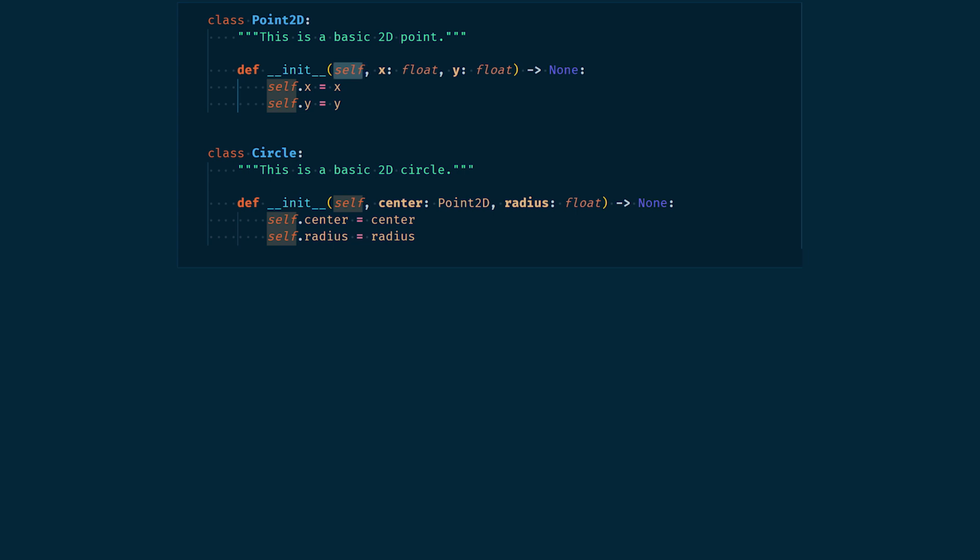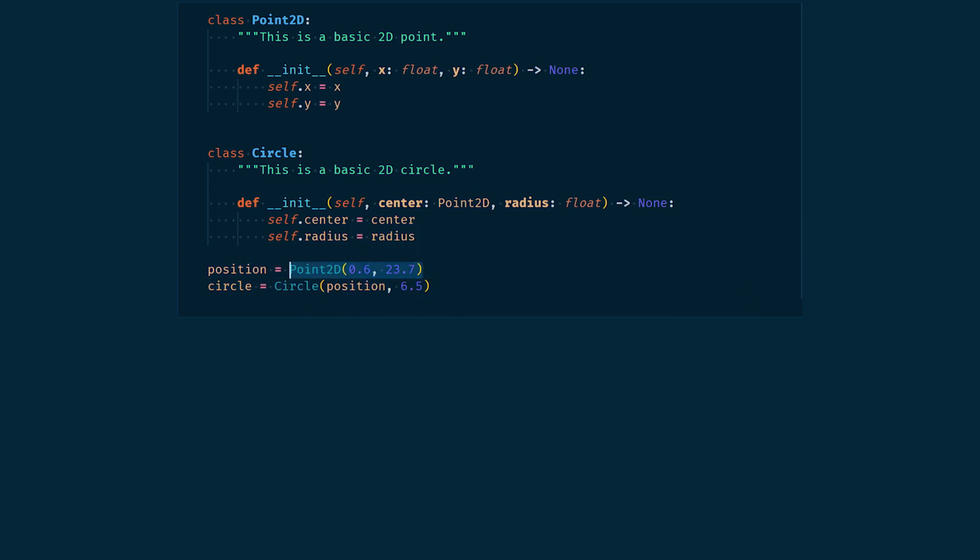Basically, here, what we are saying is that when we construct a 2D point, we have to give it 2 real numbers, represented by floats, x and y, and when we create a circle, we have to say where it is located by giving it a center of type point2d and a radius, which is a real number. Then we create the fields of our classes, without surprise the x and y coordinates for the point, and the center and radius for the circle. Now we have 2 classes, let's create instances.